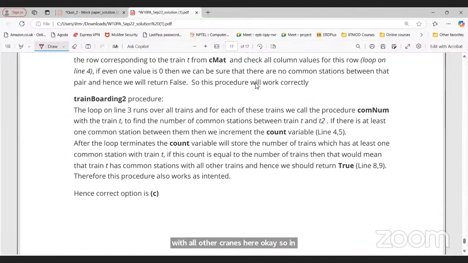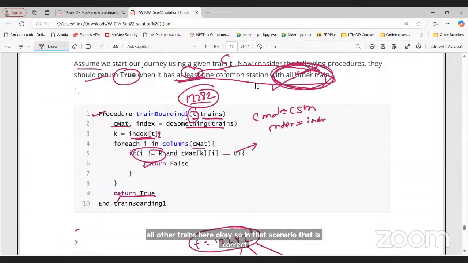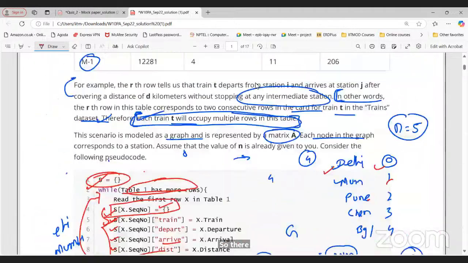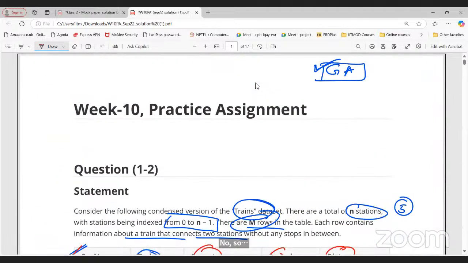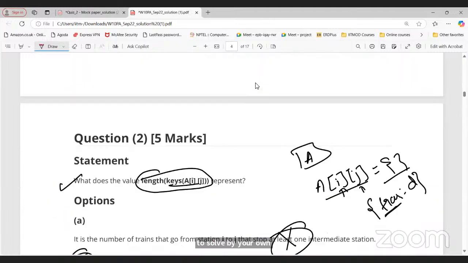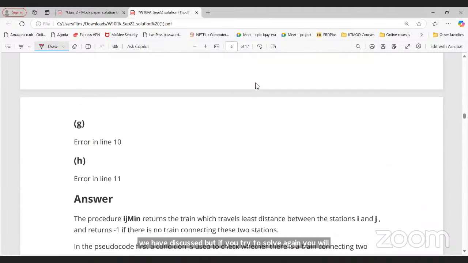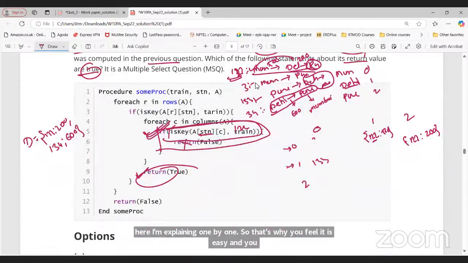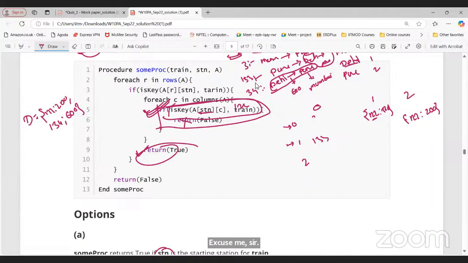Anyone, any doubt in this question? There are many good things in this particular assignment. So please try to solve it on your own. We have discussed it, but if you try to solve again, you will get some doubts. Here I'm explaining one by one, so that's why you feel it is easy and you are able to understand.